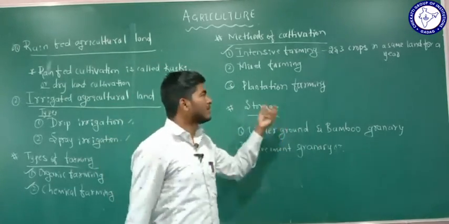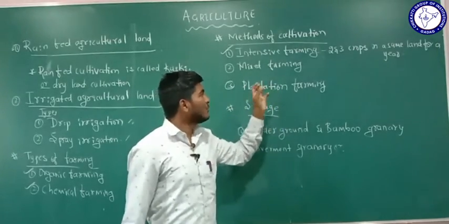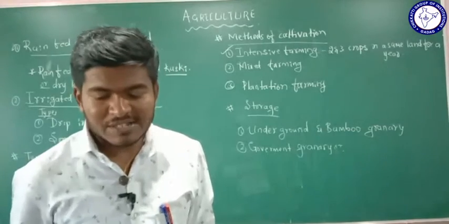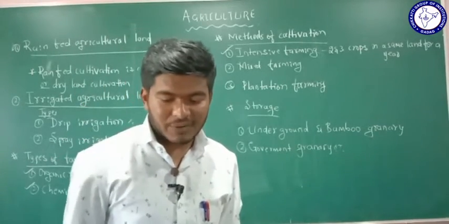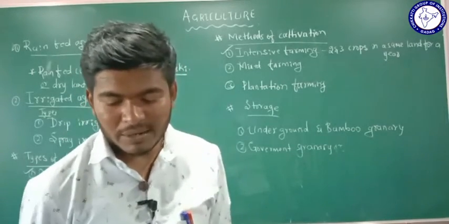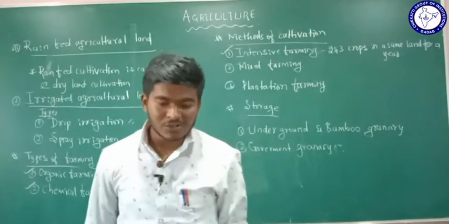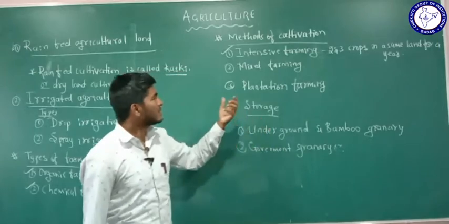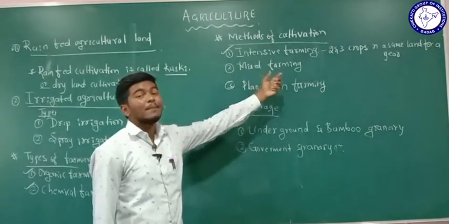With the cultivation, in addition to the cultivation process of crops, cattle rearing, poultry, sericulture, and also apiculture will be done by the farmers. Such type of farming is called mixed farming.